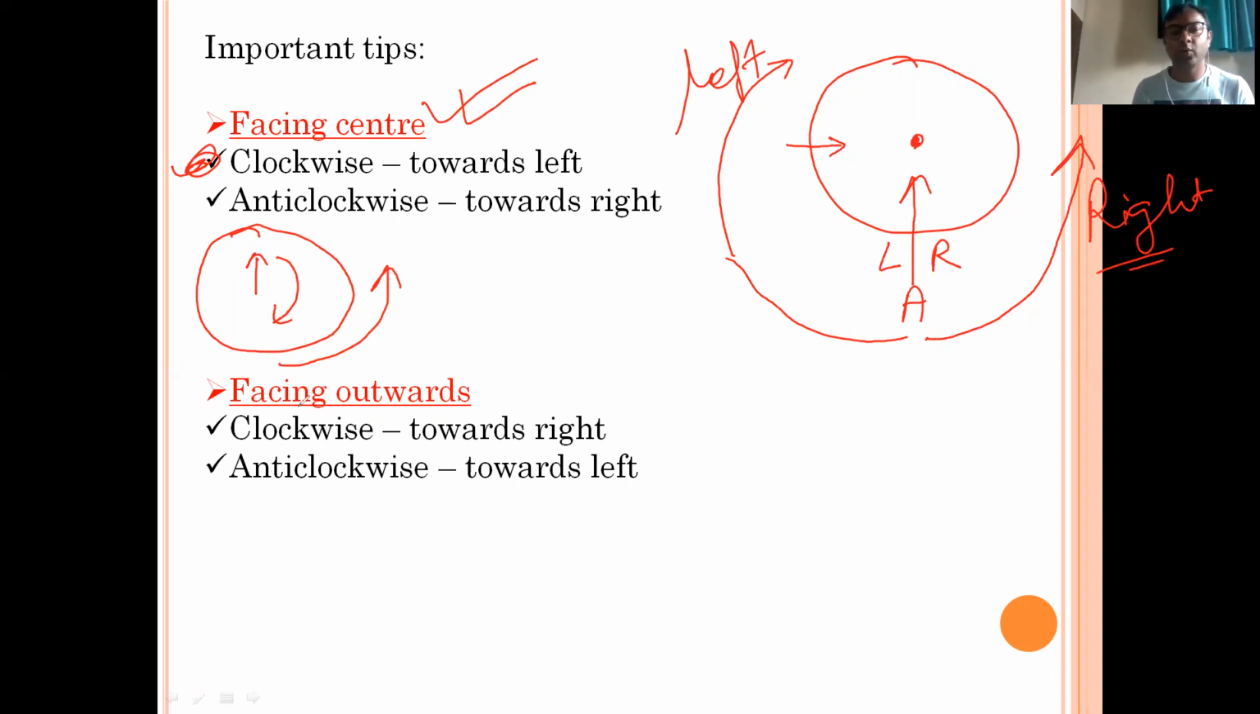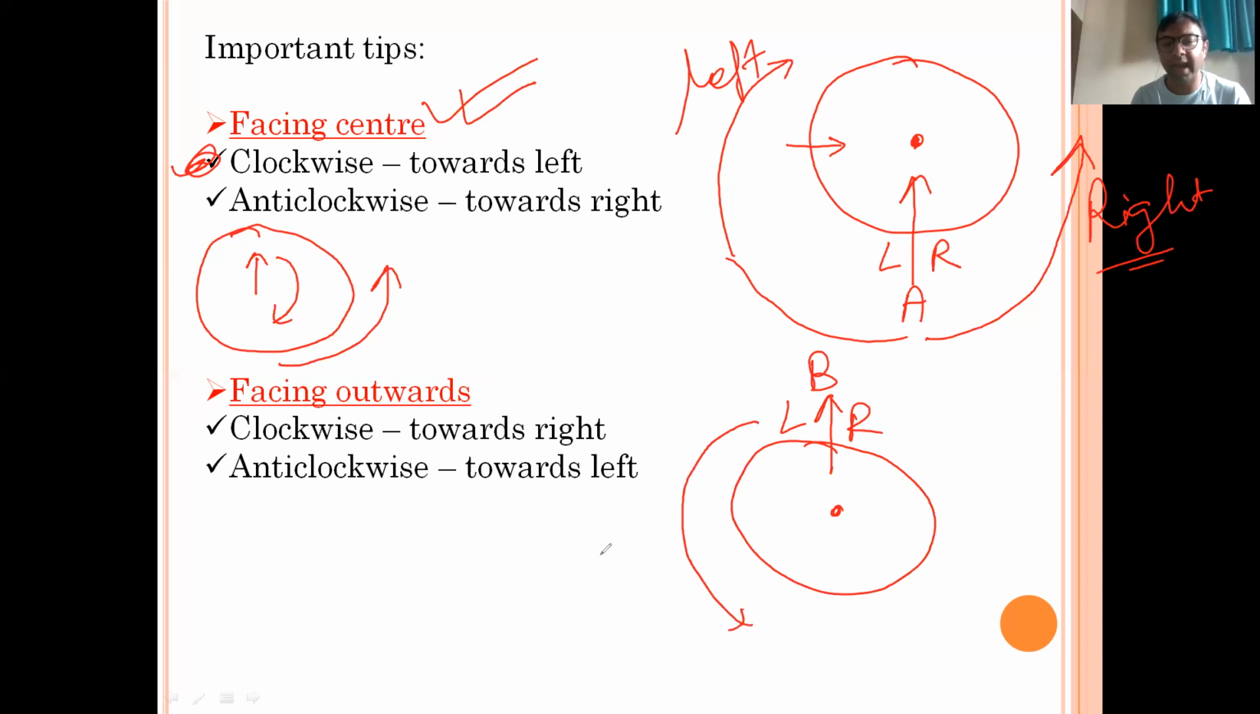Facing outward. What does facing outward mean? This is a circle and the student is sitting facing outward. Suppose he is B and he is facing outside. Then left will move in the anti-clockwise direction and right will move in the clockwise direction. Okay. Left will go anti-clockwise and right will go clockwise.